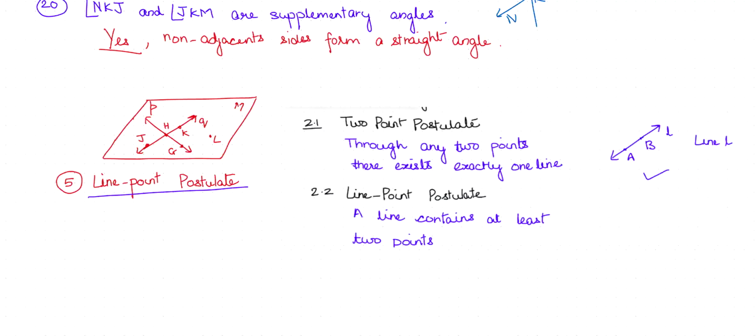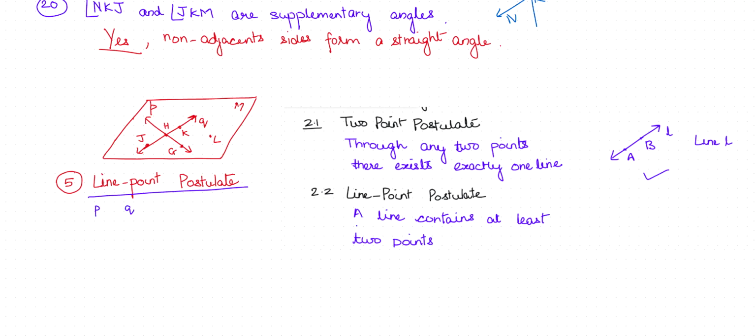So this is the diagram given and the question is how can we give an example of the line point postulate. A line point postulate says a line contains at least 2 points, and small letters are lines, like P is a line, Q is a line.